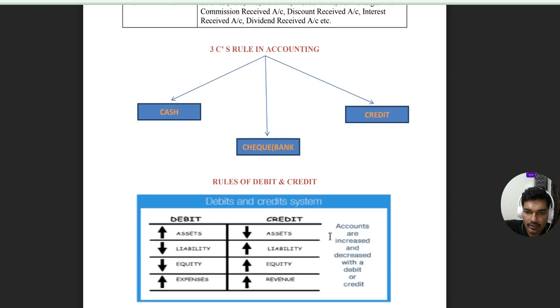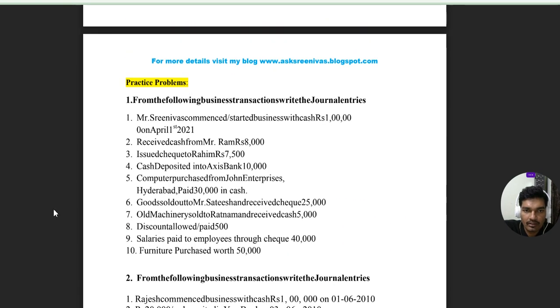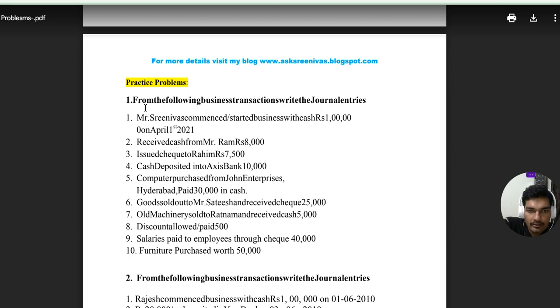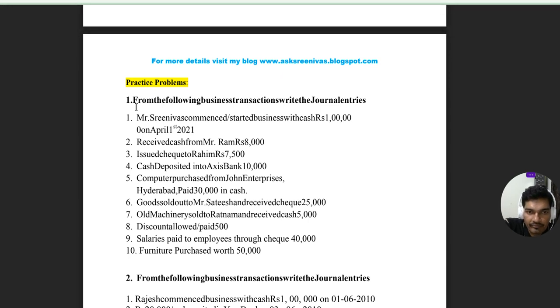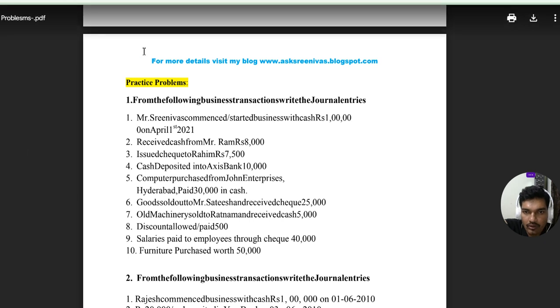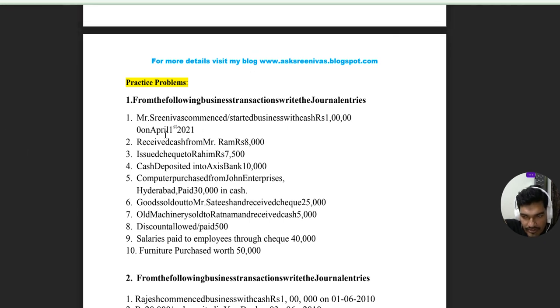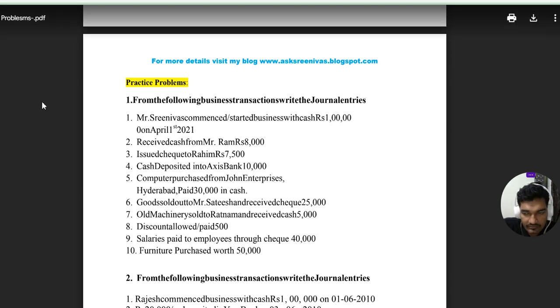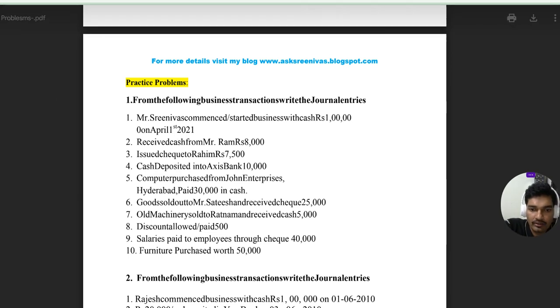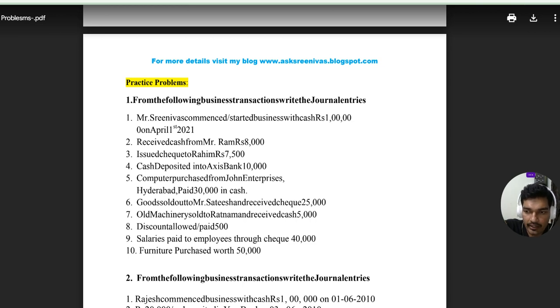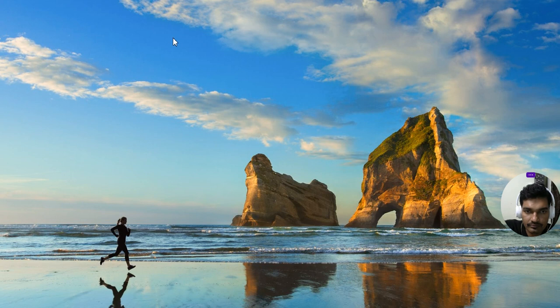So the next one, this is practice problem 1. From the following business transactions, write the journal entries. Mr. Srinivas commenced or started business with 1 lakh of cash on April 1st, 2021. For this transaction, we need to write the journal entry. So this is the solution I am providing.